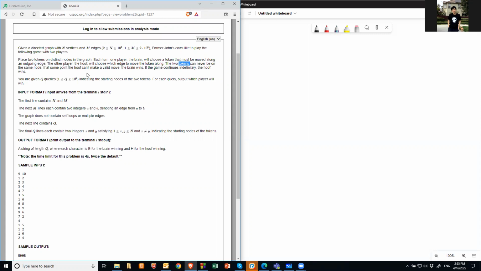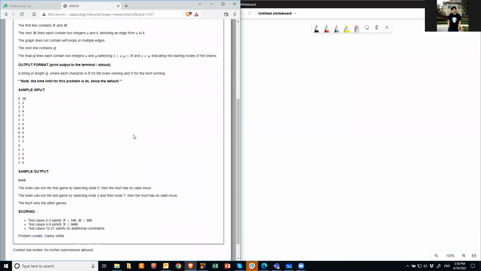If a token is picked that the Hoof cannot move, then Brain wins. Otherwise, Hoof wins. So let's look at this example first.